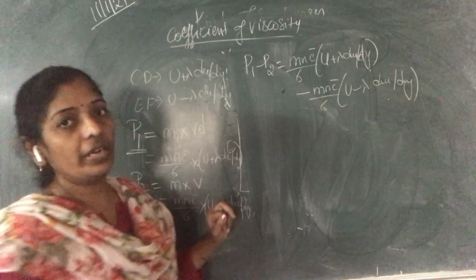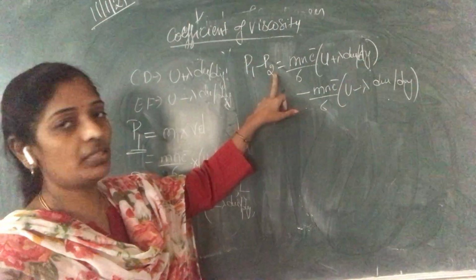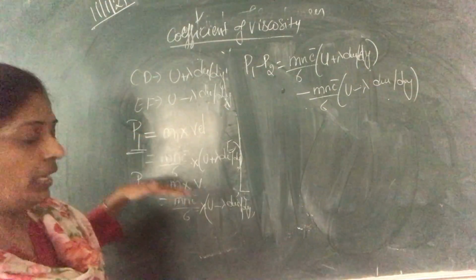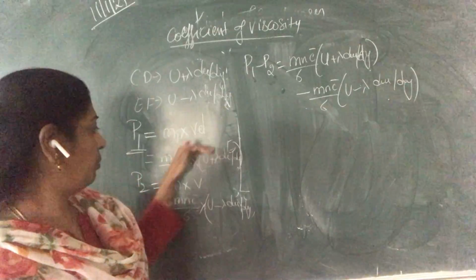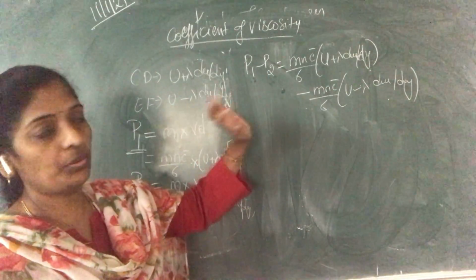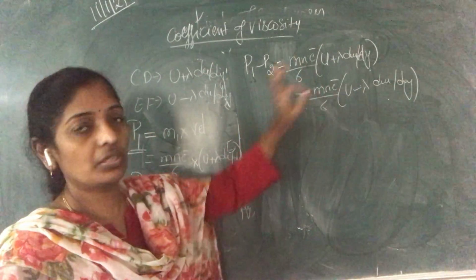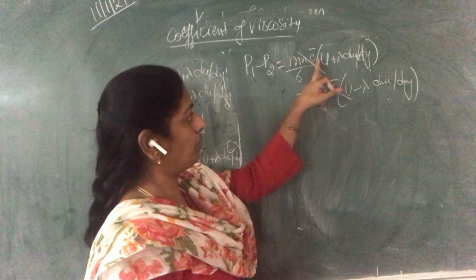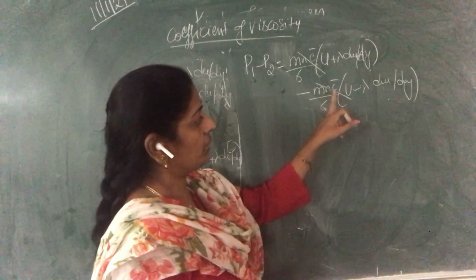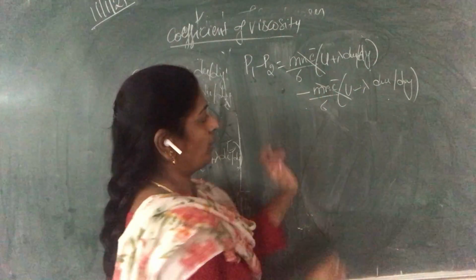Net momentum will be the difference of the two momentums. Here the mnc bar u by 6 terms get cancelled, because one is plus and the other is minus.